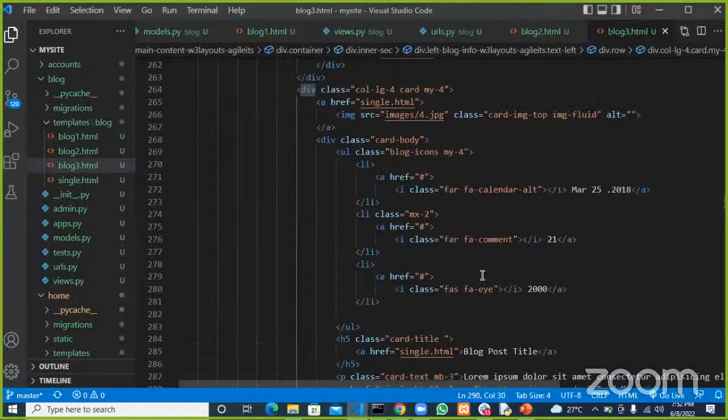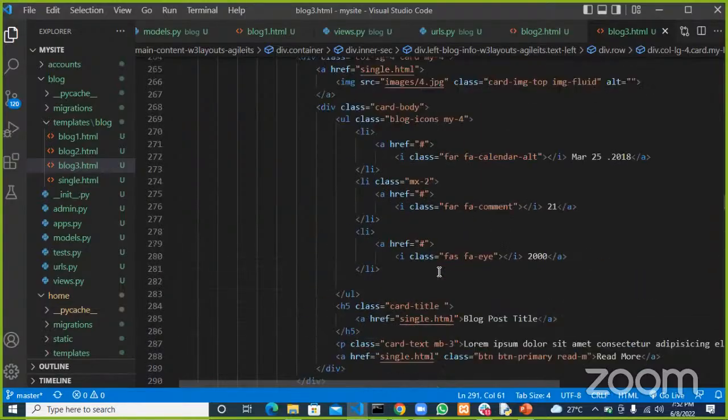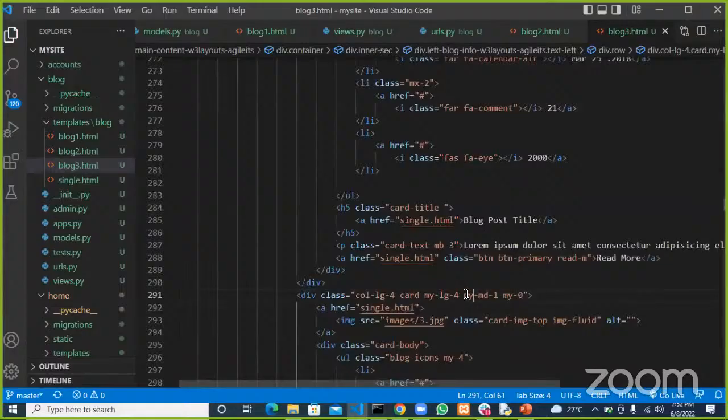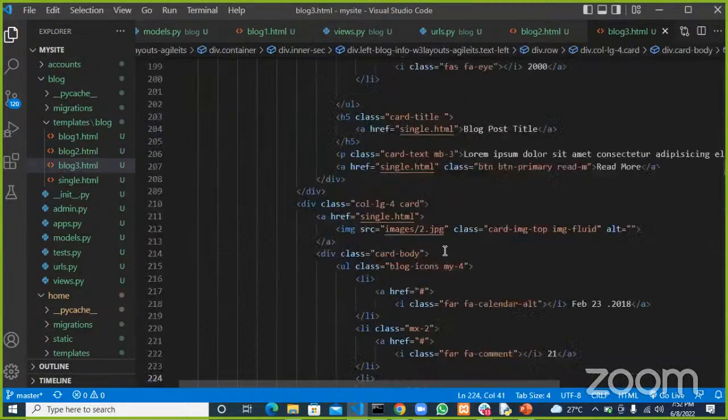The only thing that's different here is that they added a margin, my and MD. So for the purpose of not confusing ourselves, just copy this whole thing and paste it over the rest of them. But first of all, let us put in our post.